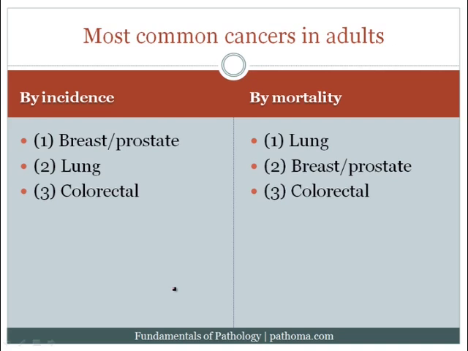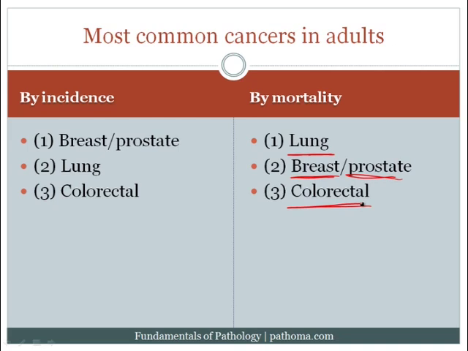So the three most common cancers in adults by incidence are, number one, breast or prostate, obviously breast in a female and prostate in a male. Number two, lung. That's the second most common cancer by incidence. And number three, colorectal. So these are the sort of the most common cancers by incidence. Now, if we were to look at this list by mortality, by those cancers that actually cause death, then lung jumps up to number one, and then breast in the female and prostate in the male is number two, and colorectal is number three.